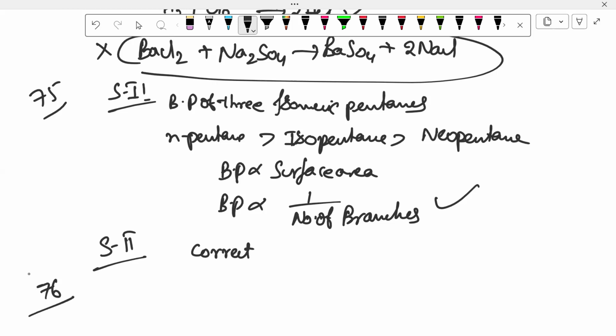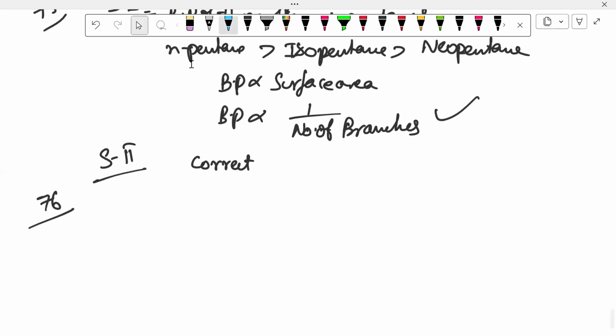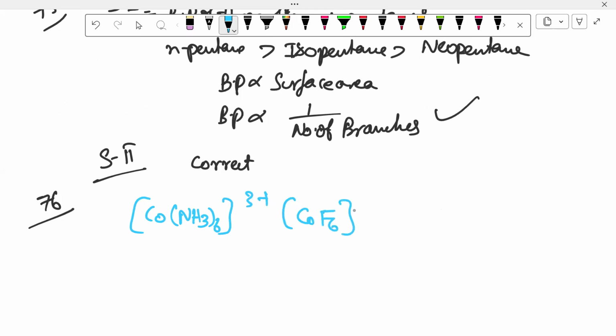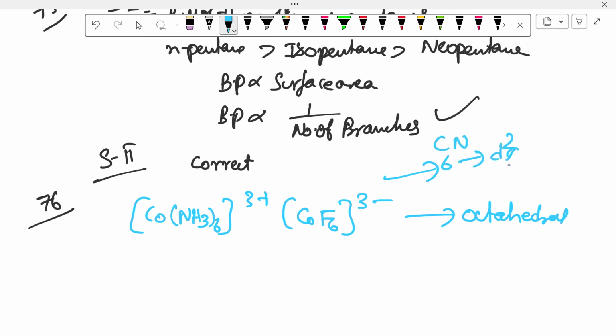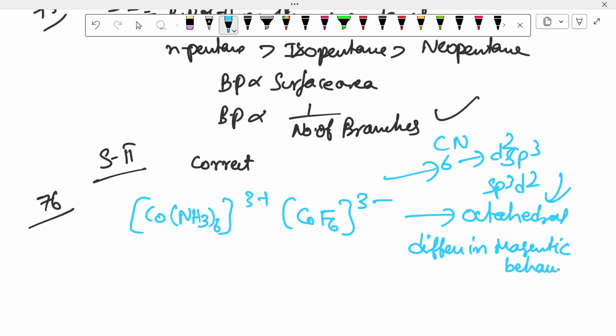76. Given below two complexes, it is an easy coordination chemistry question. Co(NH3)6 3+ and CoF6 3-. So both are octahedral, so actually a simple question, easy to identify. Both have coordination number 6. Whether d2sp3 or sp3d2, the shape is the same but they differ in magnetic behavior. They mention unpaired electrons.